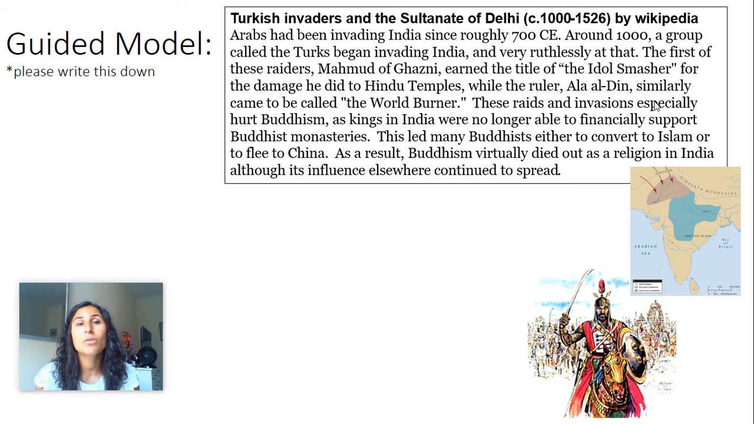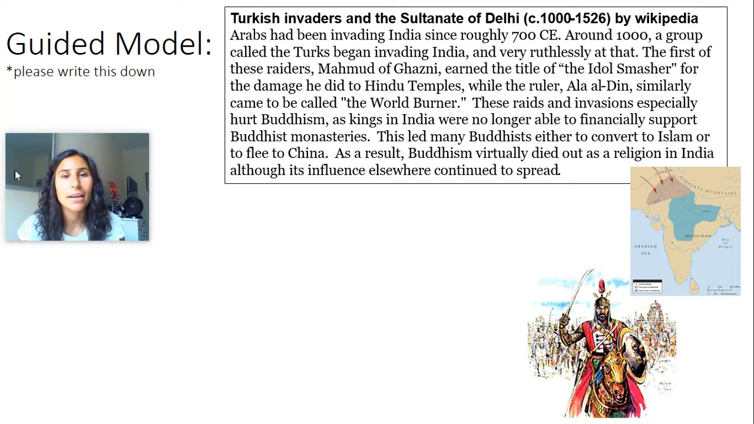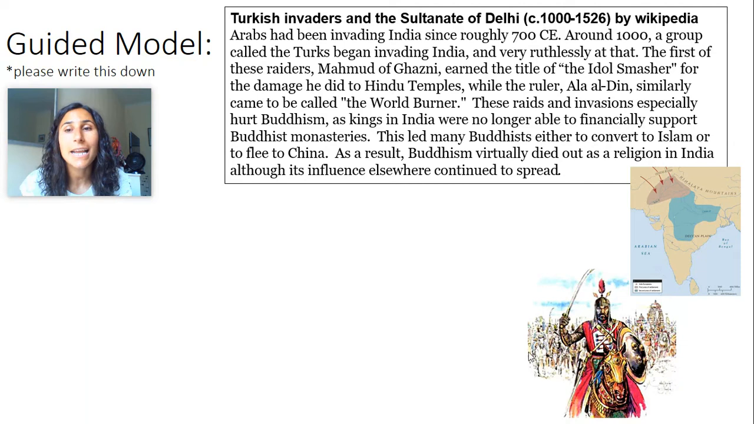The first of those raiders, Mahmud of Ghazni, earned the title of the Idol Smasher for the damage he did to Hindu temples, while the ruler Ala al-Din similarly came to be called the World Burner. These raids and invasions especially hurt Buddhism, as kings in India were no longer able to financially support Buddhist monasteries. This led many Buddhists either to convert to Islam or to flee to China. As a result, Buddhism virtually died out as a religion in India, although its influence elsewhere continued to spread.